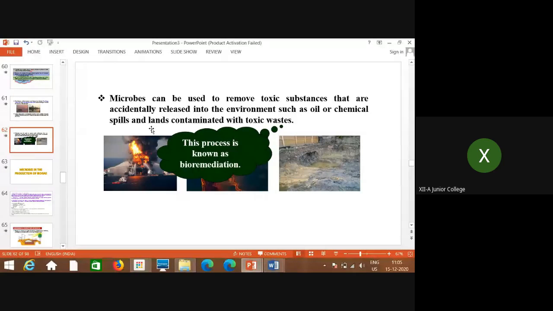Because of accidents like oil spills in water or chemicals released on the land, the land or water gets polluted, and this toxic waste is removed using biological agents. This is called bioremediation. In this case, many microbes like bacteria and even algae are used. These biological agents remove the toxicity of the land or water.